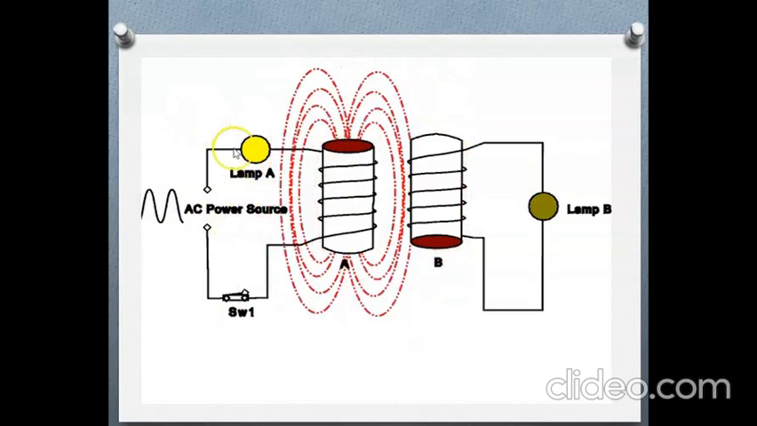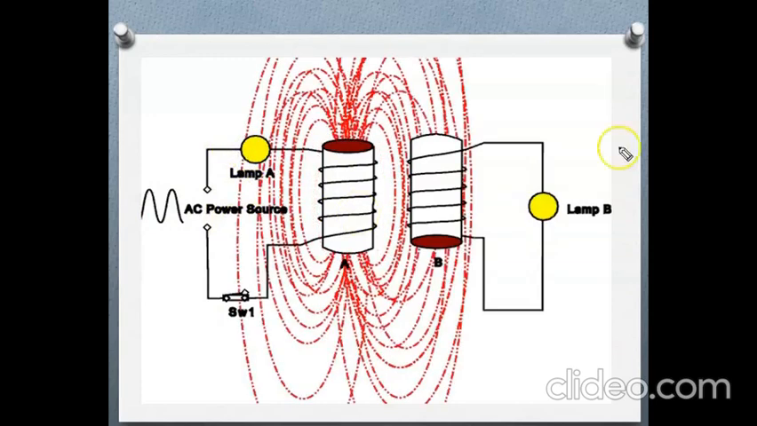When the lamp is glowing, current is flowing. Current is flowing in this direction, whether it will be in this or in this direction. As the AC power source is used, the current is variable in nature, because AC is nothing but alternating, that is changing current. So when the current is variable, the flux produced by the coil will be variable.